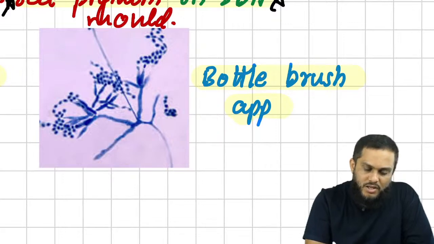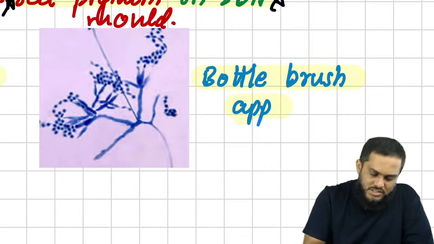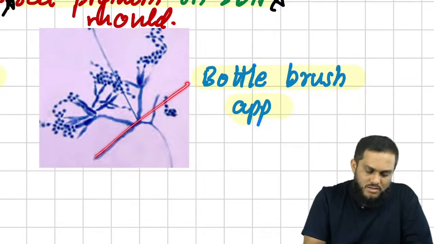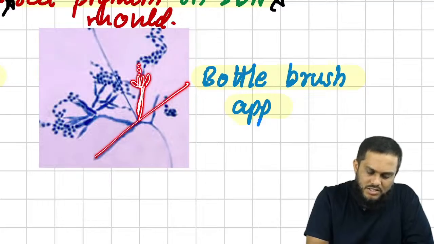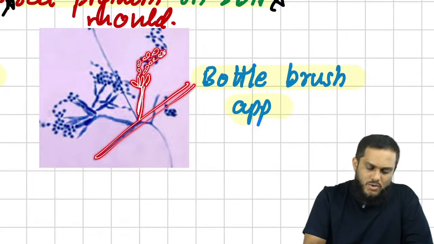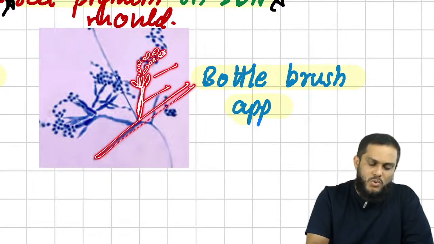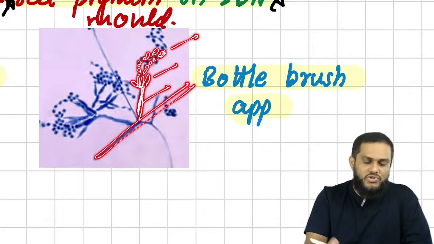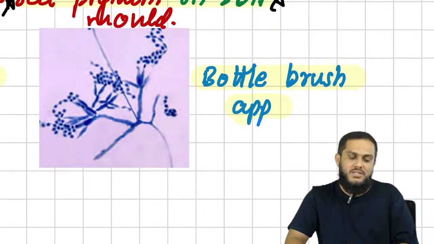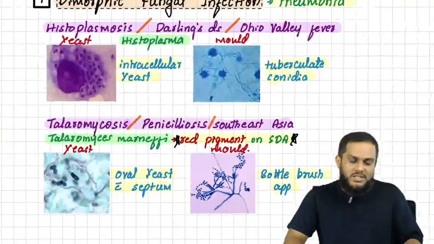And if you want, I can explain here. This is hyphae, these are conidiophores, these are phialides, and these are conidia. Hyphae, conidiophore, phialides, and conidia give a bottle brush appearance. So that is Talaromyces marneffei.